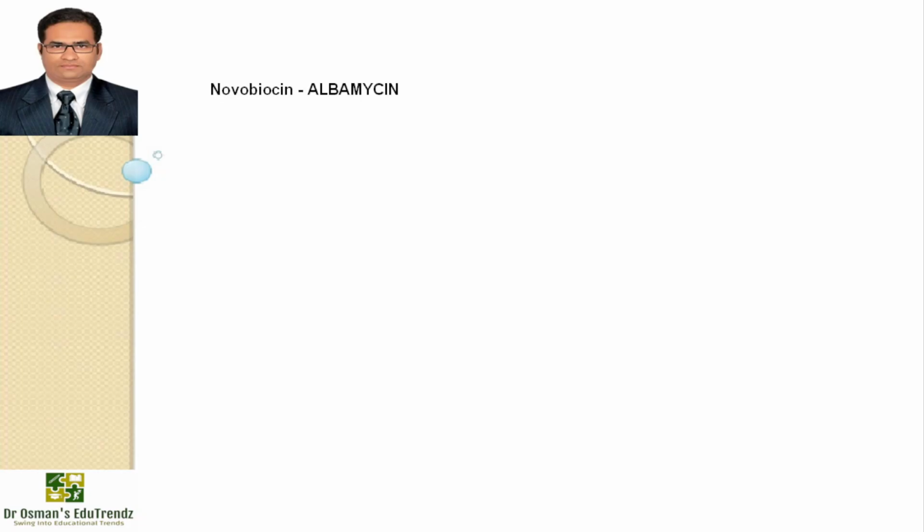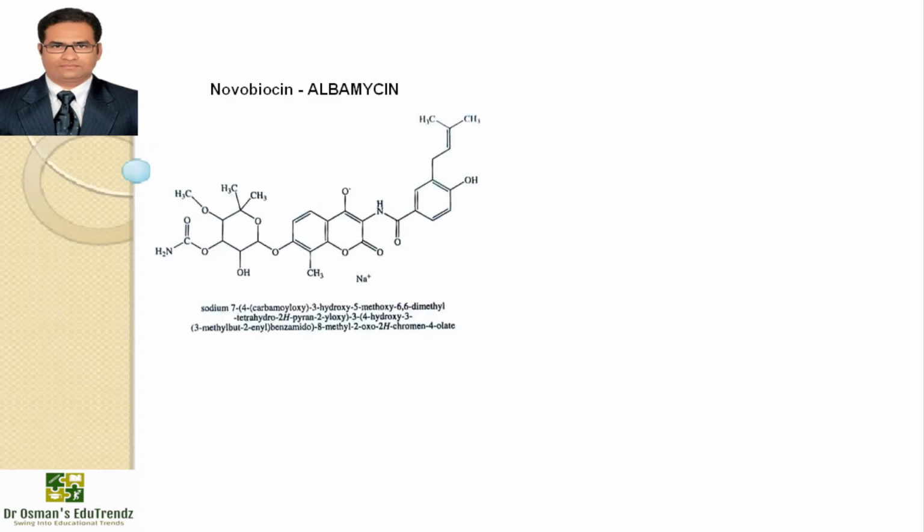Now we have other antibiotics which come under the classification of miscellaneous antibiotics. An example is novobiocin, available with the brand name Albamycin. Structure and IUPAC name are on the screen. Novobiocin is available as novobiocin sodium and it is an aminocoumarin antibiotic produced by the actinomycete Streptomyces niveus, with antibacterial property. Novobiocin, as well as other aminocoumarin antibiotics, inhibit bacterial DNA synthesis by targeting the bacterial DNA gyrase and the related enzyme DNA topoisomerase IV.